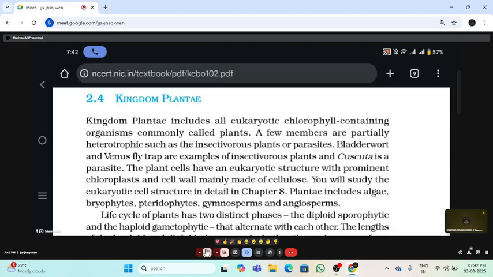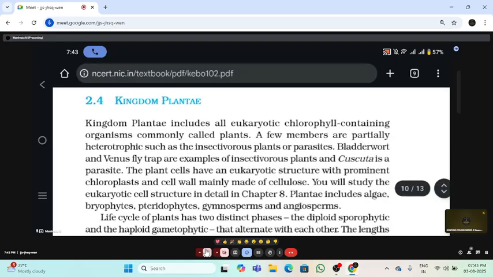Ma'am, Venus flytrap. Very good. Which comes under insectivorous plants, right? Yes, ma'am. Okay, very good. Insectivorous plants are some of the heterotrophs. You told the Venus flytrap, and also bladderwort. So these come under heterotrophic insectivorous plants. We all know these plants can do photosynthesis, but they cannot